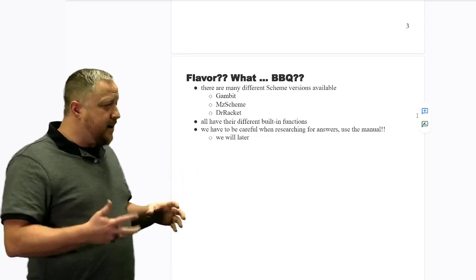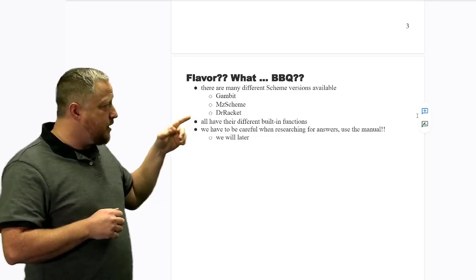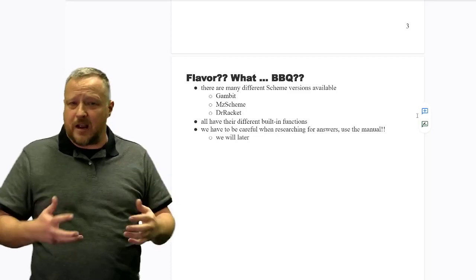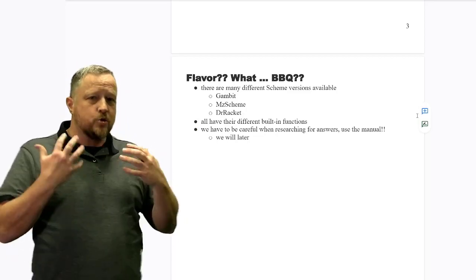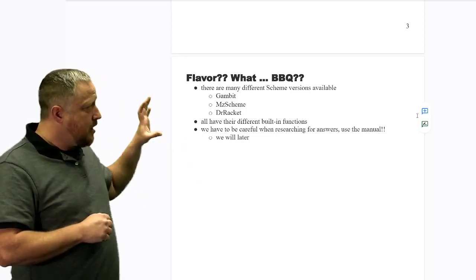There might be a function that, well, now again, most of us are going to Dr. Racket here, in Racket, that we thought was in MZ Scheme. It should be there, but it's not anymore. You got to let me know. So different flavors will sneak up and bite us. So be very, very careful when we talk about flavors.